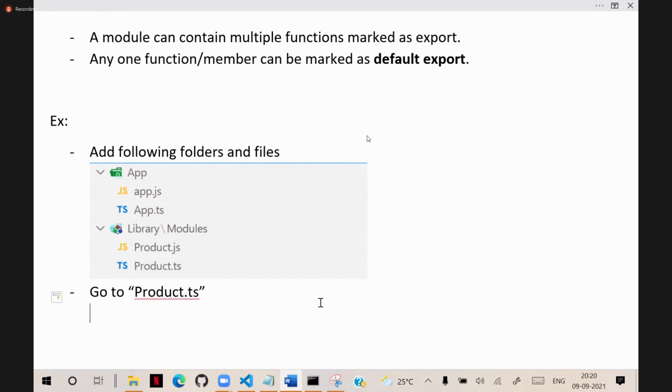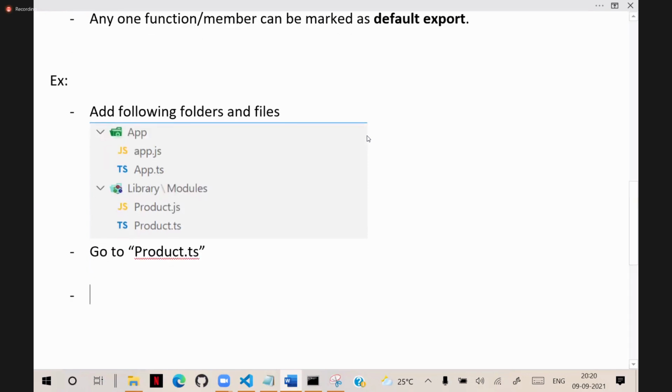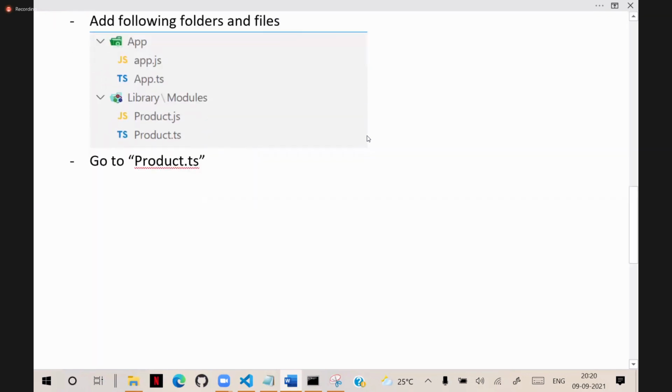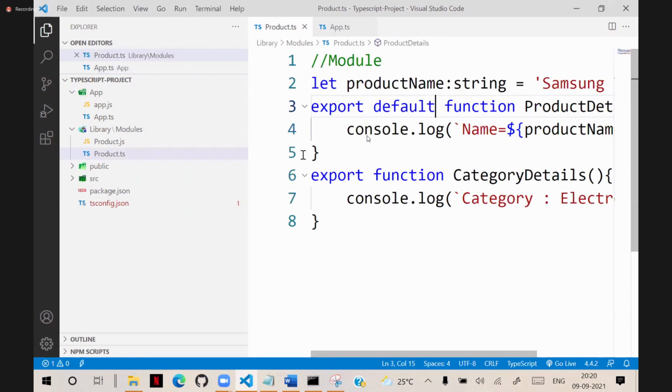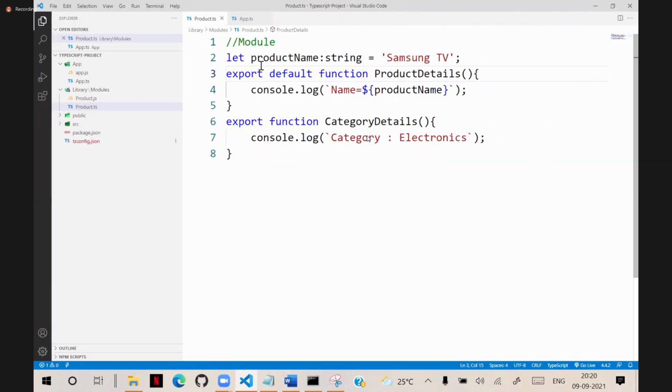In product.ts, we have to write the code. In product.ts, we need to add this logic. So this is the code I have written in product.ts. That means I will remove this and I will keep it simple now. Suppose name, I will just give as product name, just product name.